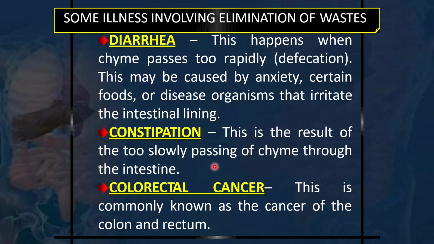If we eat fibers, lots of water, and do physical activity, our intestinal motility remains in harmony, and constipation can be relieved. So patients having constipation need to take a lot of fiber, a lot of water, and physical activity, so that their intestinal motility is not hampered. And sometimes malignancy of the colon or rectum occurs, called colorectal carcinomas, and they involve the colon and rectum. So there might be a possibility of that.